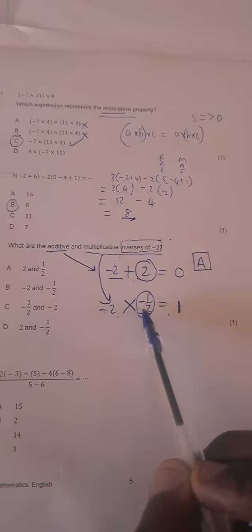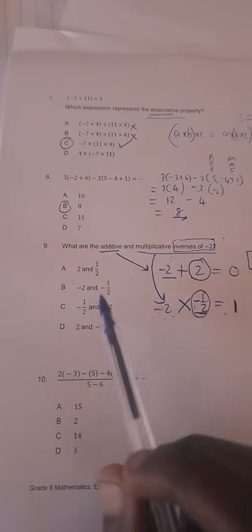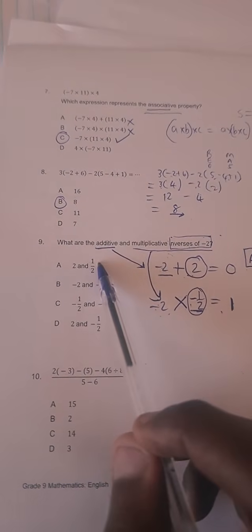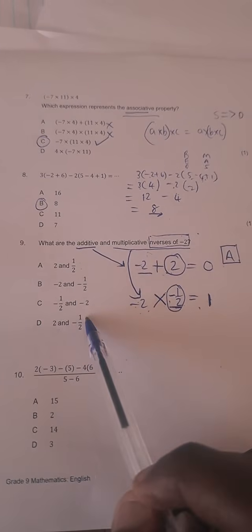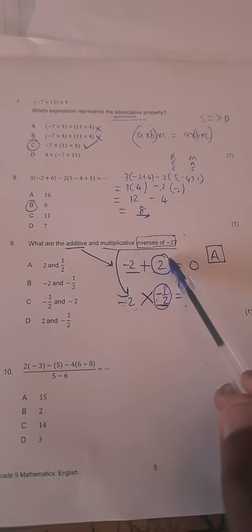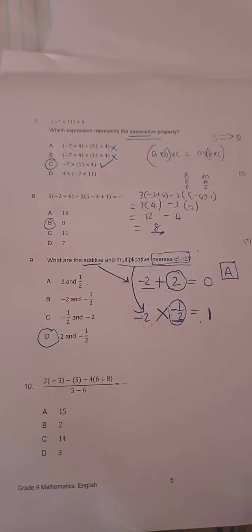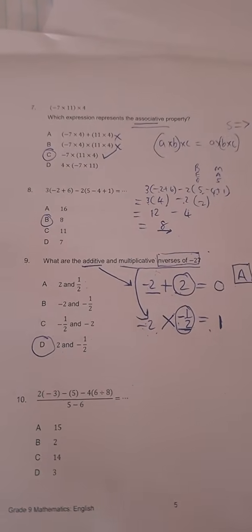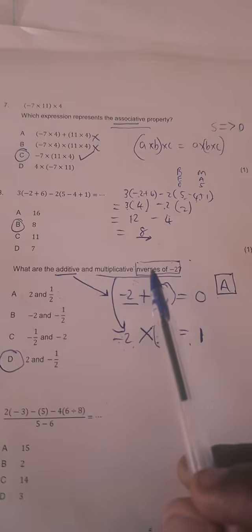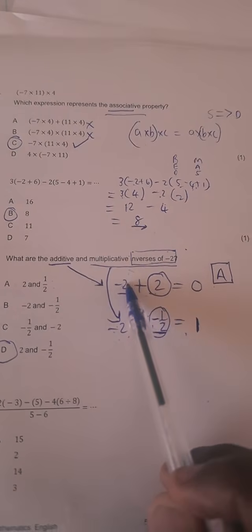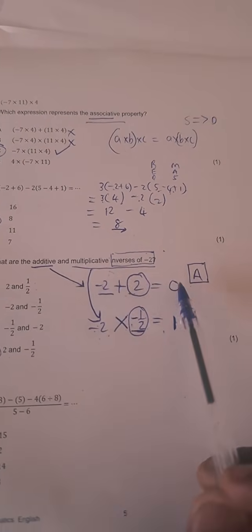All right? So therefore our answer, is it A, 2.5, or is it D, 2 and negative half? Well, guys, you can see 2 and negative half. It is D. It is D. I repeat, additive inverse is that number that you add to another one to get 0.